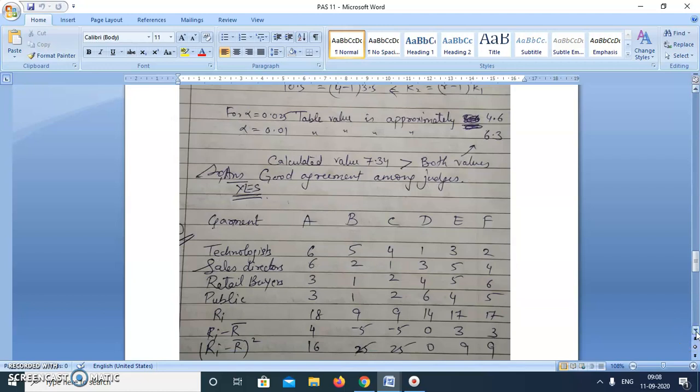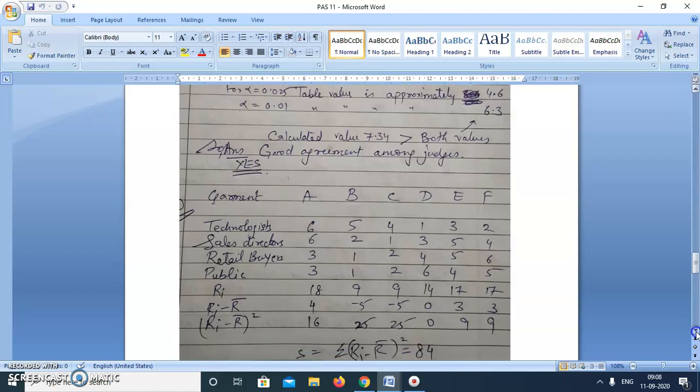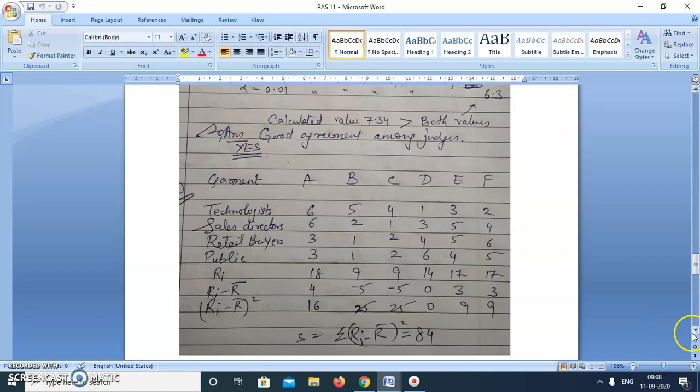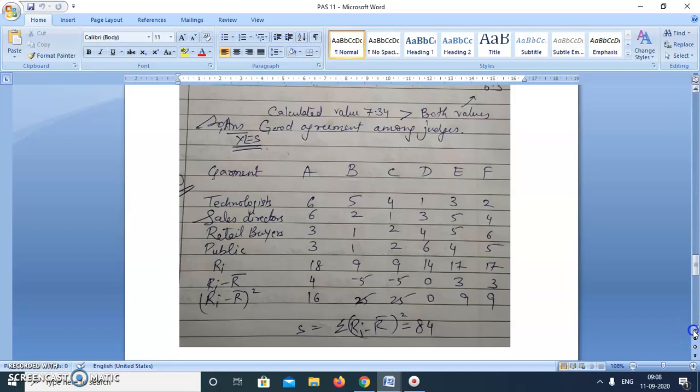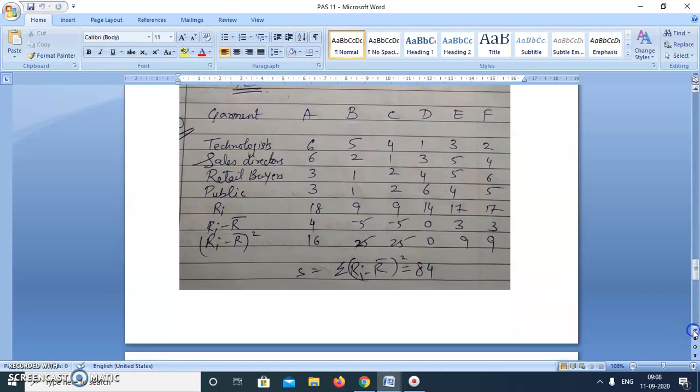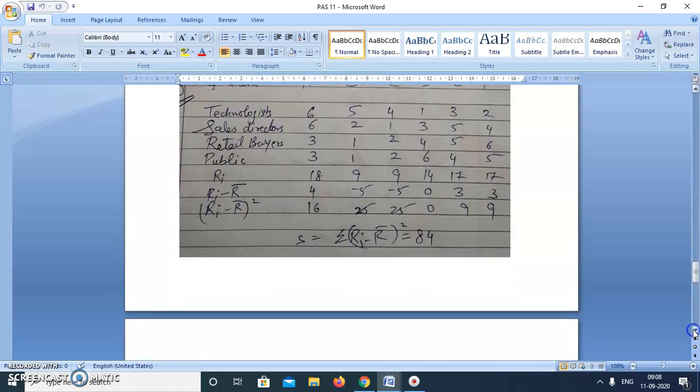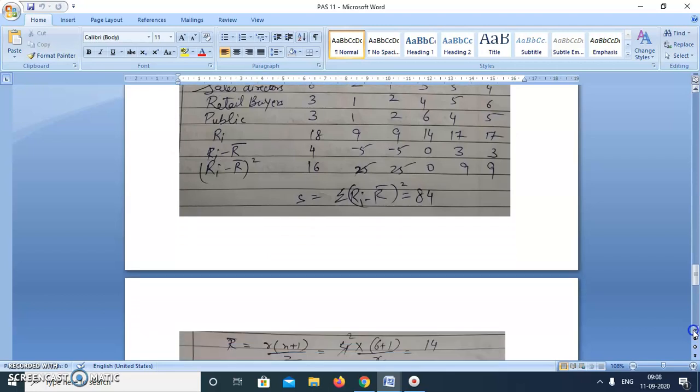Now moving on to question number 10. In this, 4 groups of people, technologist, sales director, retail buyer and member of the public, were asked to rank 6 garments in order of saleability, and we have to calculate the coefficient of concordance. First we'll calculate the rank sum, then R bar, then Ri minus R bar, then we'll calculate the value S, which is sigma of (Ri minus R bar) whole square, which is 84 in this question.